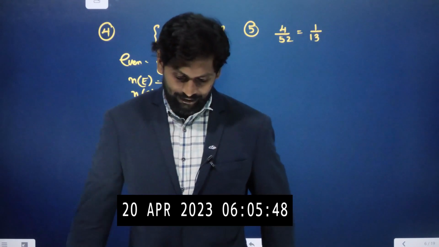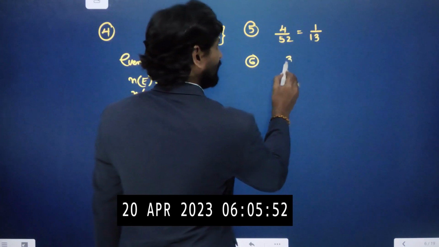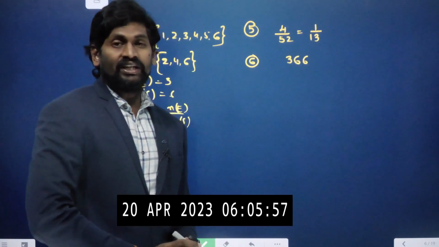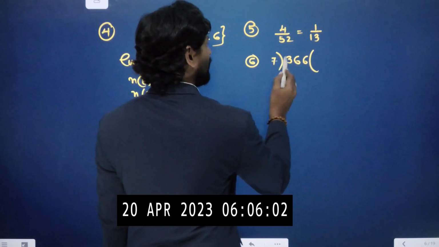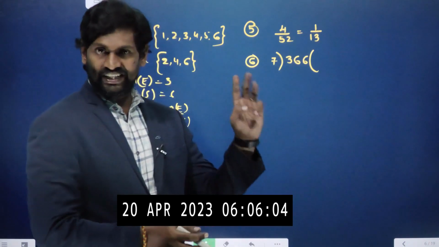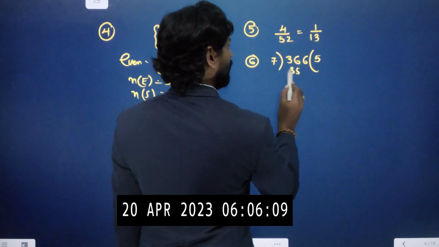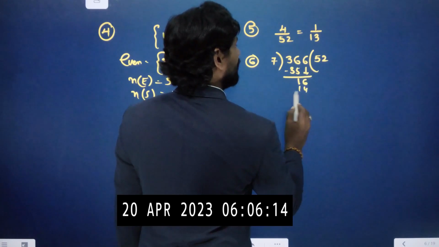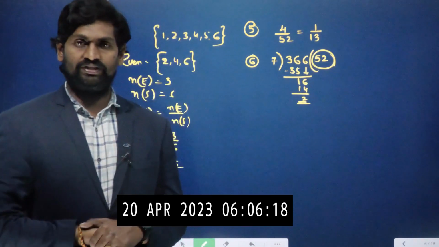Next, question number 6. The probability that a leap year has 53 Sundays. Leap year means how many days? 366 days. So we need to find the probability of getting 53 Sundays. Let us find how many Sundays we get. For 1 week there are 7 days. After dividing by 7, 7 5s are 35, 7 2s are 14, remainder 2.